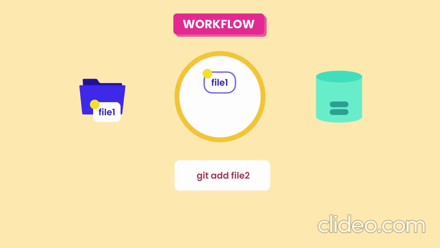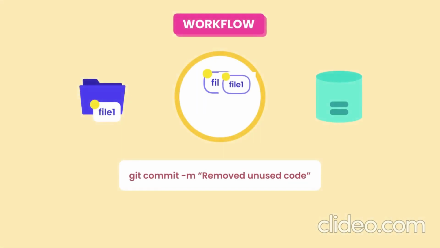This is the interesting part. Even though we're saying add file 2, Git knows that file 2 is actually deleted. So it will delete this file from the staging area or the next snapshot. Again, we make a commit to permanently record this state. Now we have 3 commits in our repository.